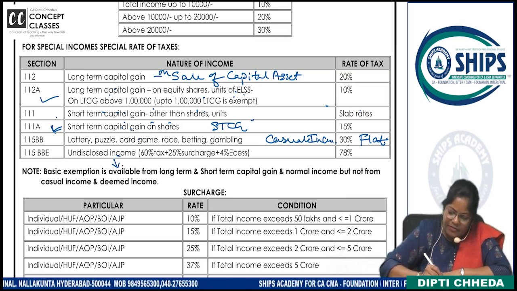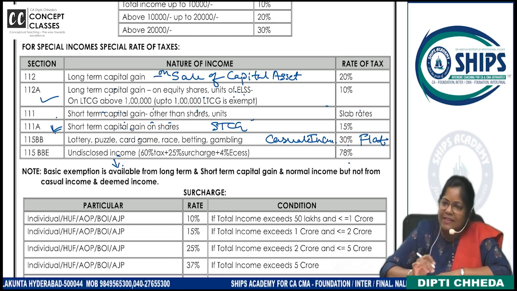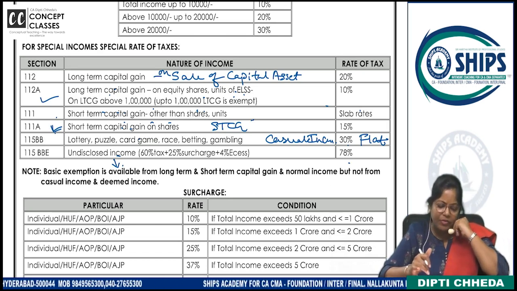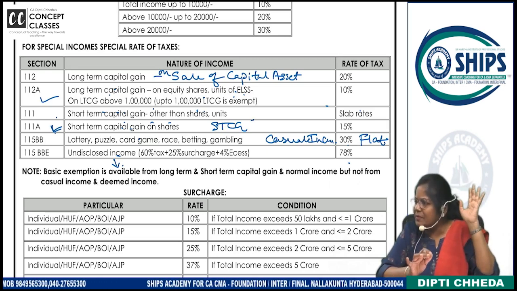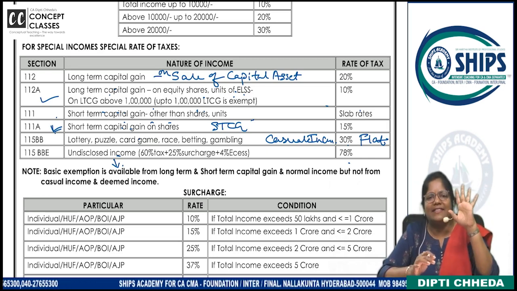And this is a different discussion. 78% tax is levied. I'll do it. This is a theory part for today. We will talk a little later. Rest all the rates are clear to you. Once again, first shares.